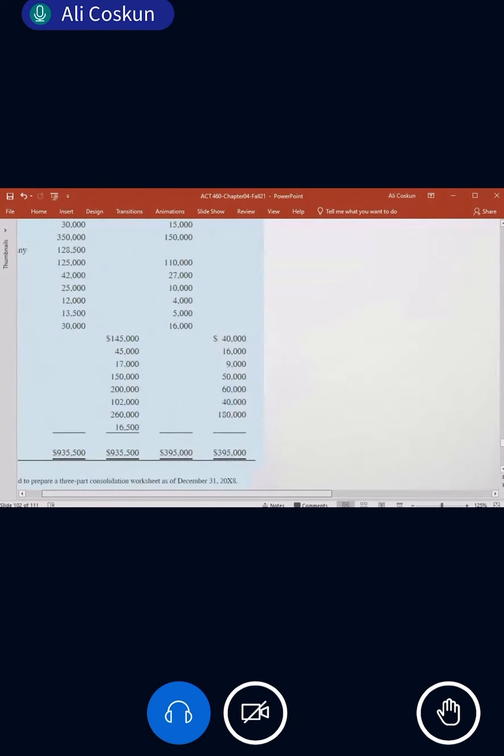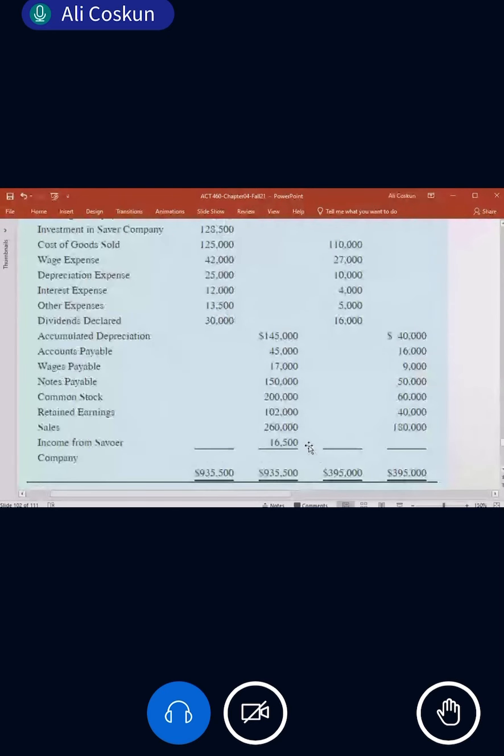The book value of the subsidiary: common stock 60, retained earnings 40. So together 100, okay?